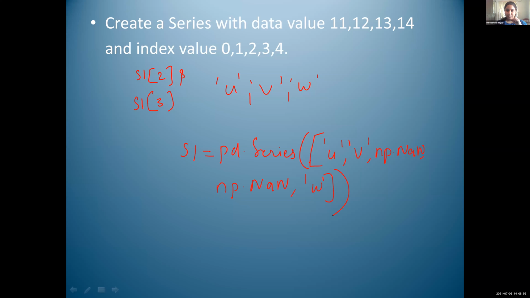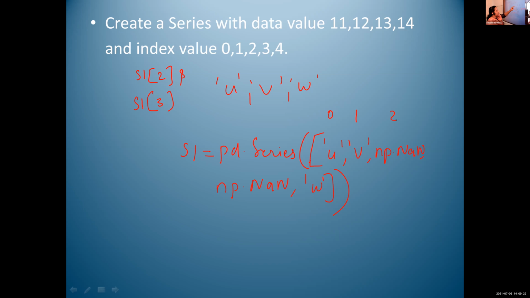Ma'am, second value is np.nan, so instead of V we should write np.nan. Not the second value, index value 2. Indexing is starting from 0.